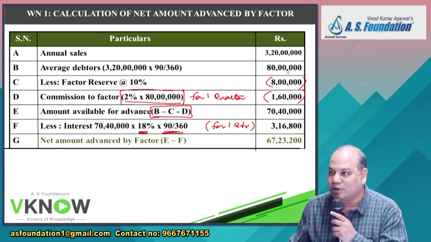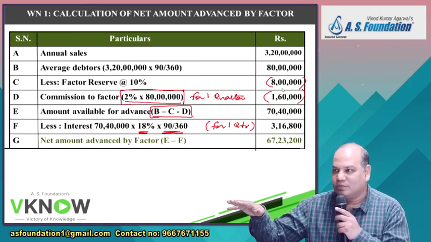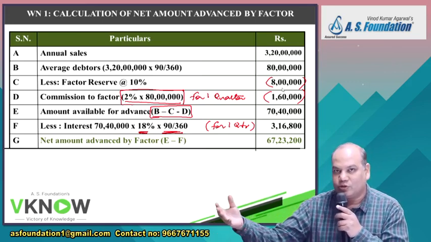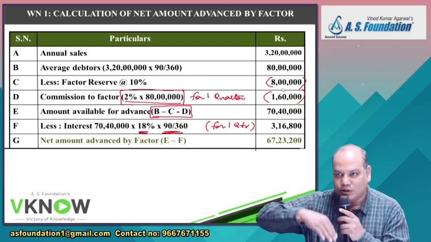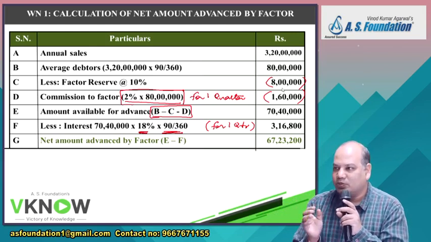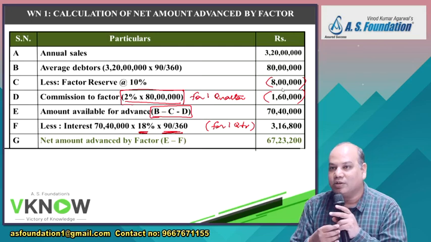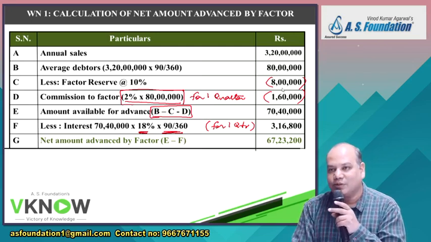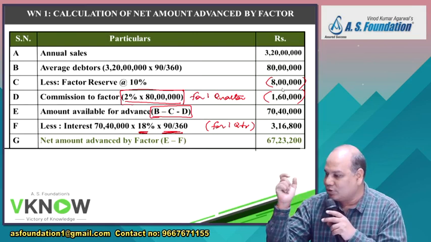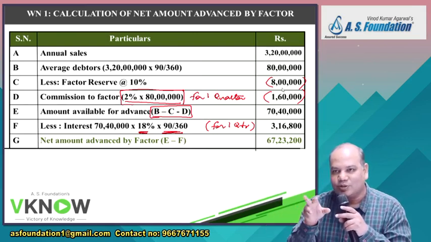He is not going to go to 90% of the customers to recover the amount. Will he go to 90%? 100%. The 10% is just playing safe. He's not giving that much advance because he knows some customer might do a sales return. So by not giving an advance of 10% he is playing safe, but he has to take efforts to collect the entire 80 lakh rupees. He has to go to each and every customer, knock, knock, please pay, please pay. So he will charge you commission on 80 lakh.